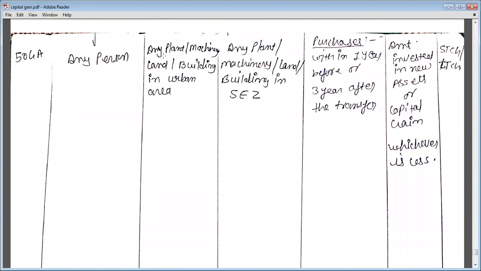So if any person sells any plant and machinery, land, or building in an urban area and purchases any plant, machinery, land, or building in place of that asset, in a special economic zone, and this purchase is made within 1 year before or 3 years after the transfer, what will be the quantum of exemption? Amount invested in new assets or capital gain, whichever is less, and this also applies on STCG and LTCG.